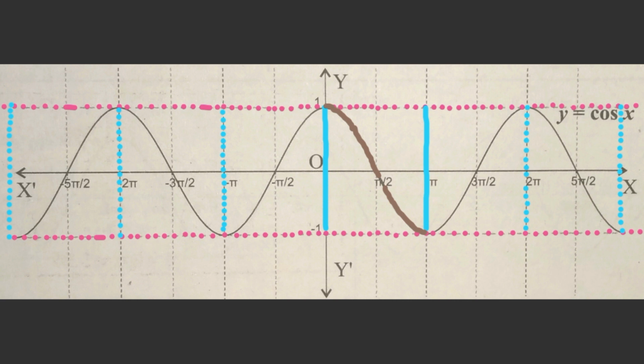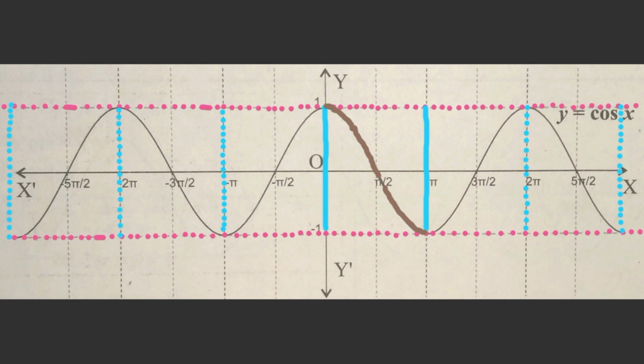Again, if we see the brown part of cosine function, then it is only decreasing in this interval 0 to pi. Therefore it is one-one and onto both in this interval 0 to pi. Here the inverse function of cosine function exists in this interval 0 to pi, as this function is one-one and onto. In this way the inverse cosine function exists in the intervals 0 to pi, pi to 2 pi, 2 pi to 3 pi.